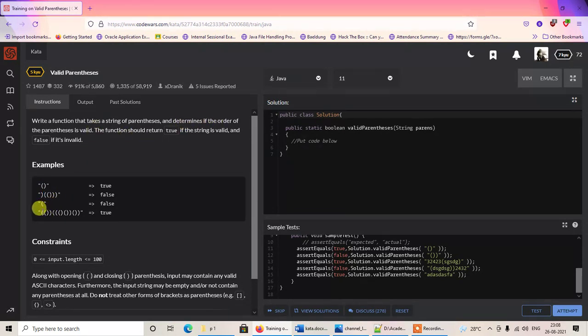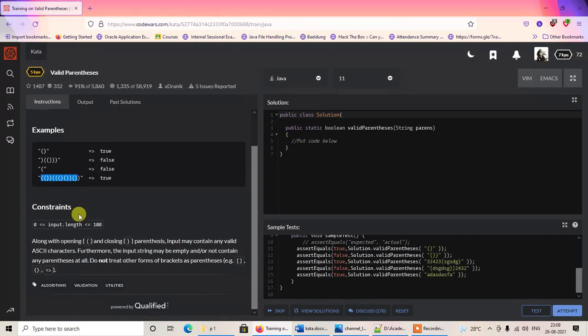And in the final example, you can see it is true, that is, the string is true. It means that for every opening bracket there is a corresponding closing bracket. So if you check it out, you will see that this is perfectly acceptable.